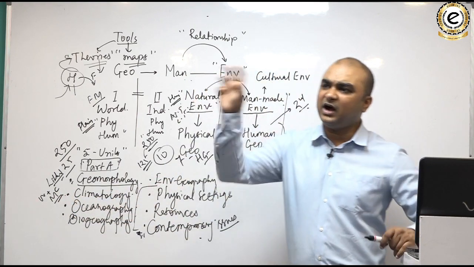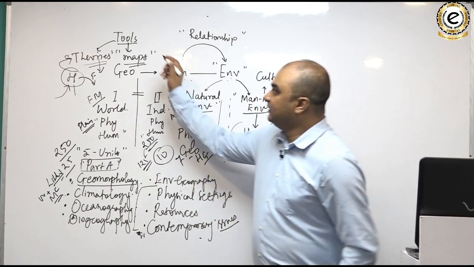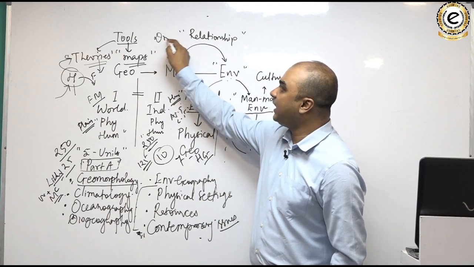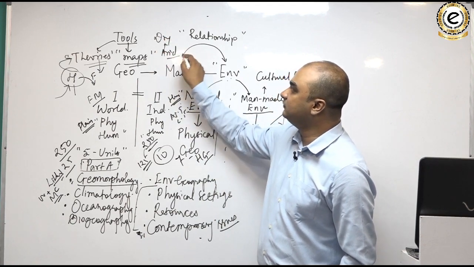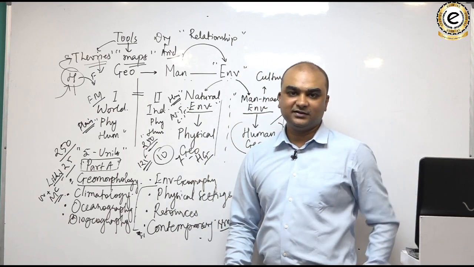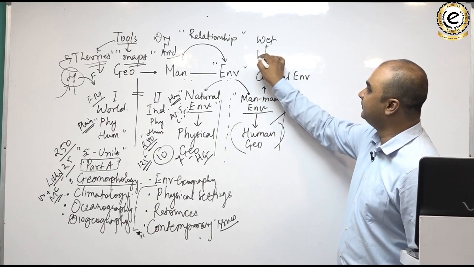It means where what kind of climate there is. Like say for example, in the Sahara desert the climate is dry and arid, whereas in the equatorial belt the climate is wet and warm.